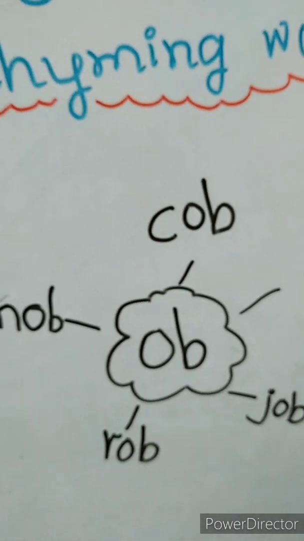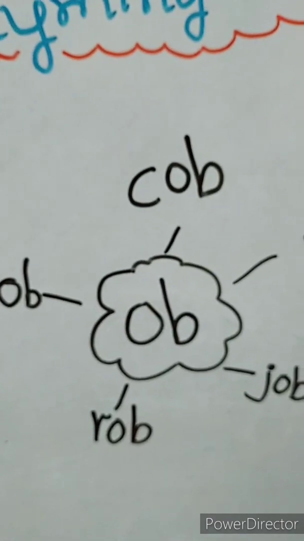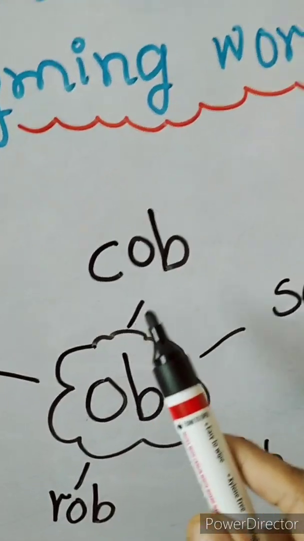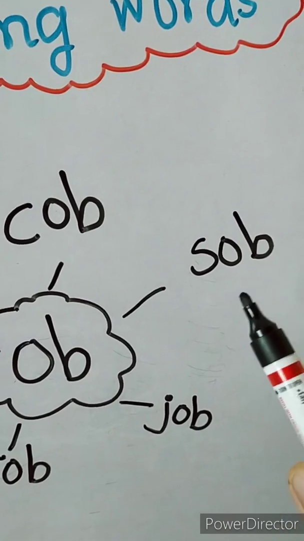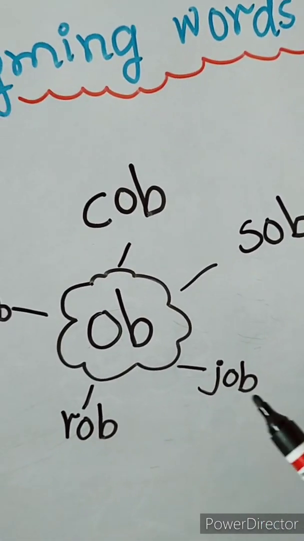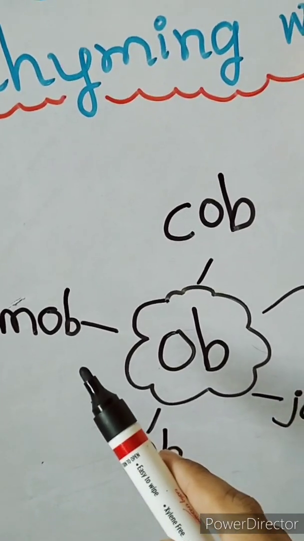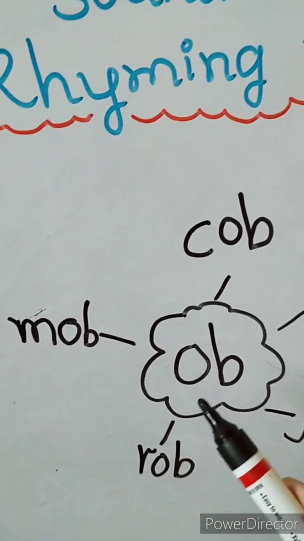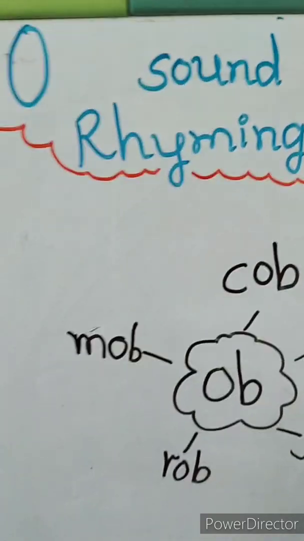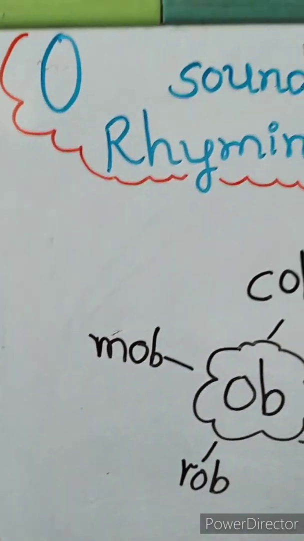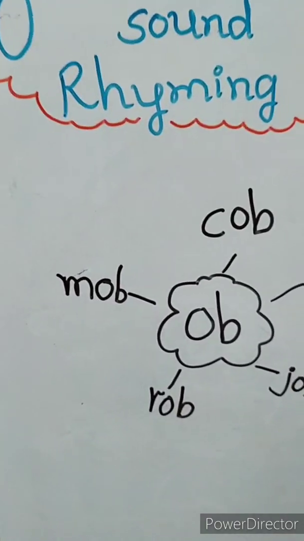Okay? Again, read again with me. O-B, ob sound. C-O-B, cob. S-O-B, sob. J-O-B, job. R-O-B, rob. M-O-B, mob. These are O-B, ob sound. So here we completed our O sound rhyming words.